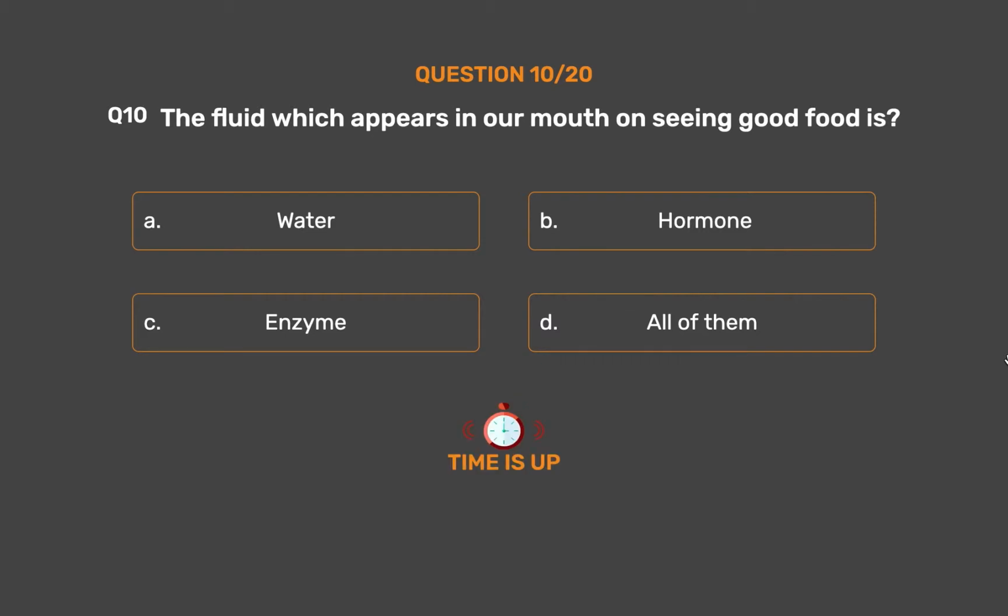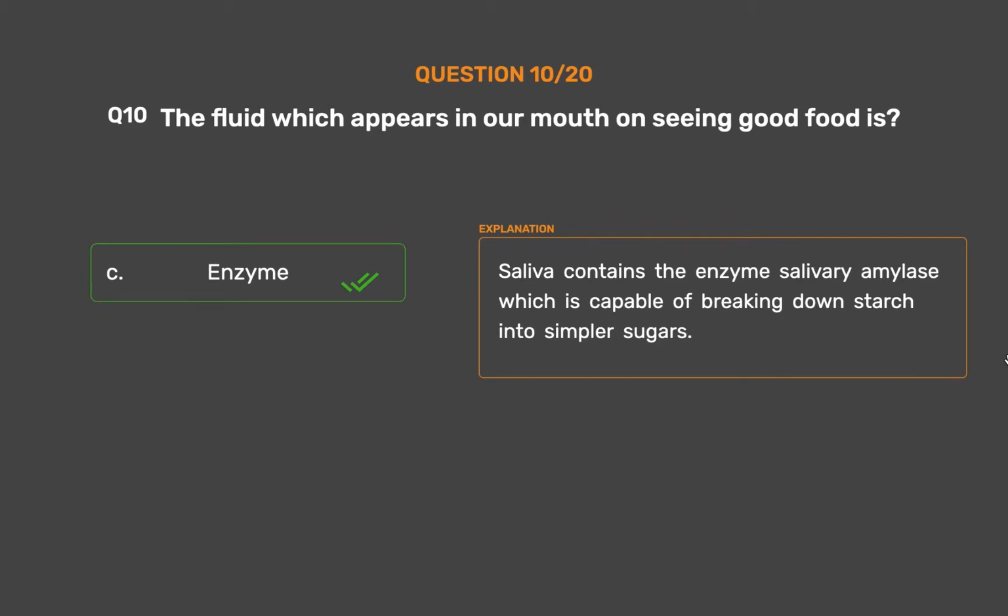The correct answer is option C. Enzyme. Saliva contains the enzyme salivary amylase, which is capable of breaking down starch into simpler sugars.